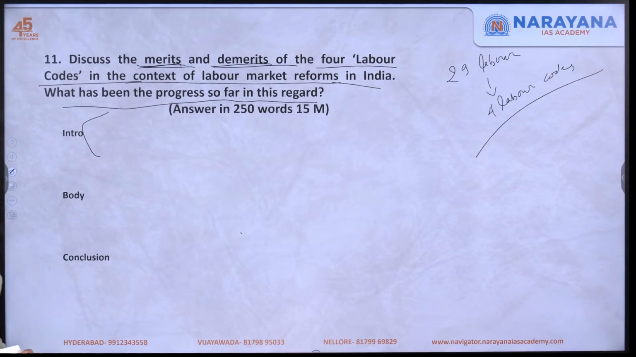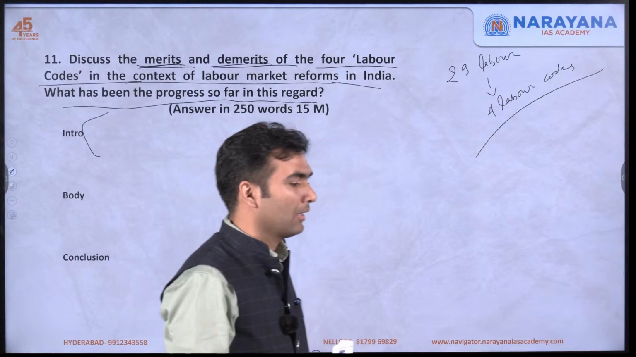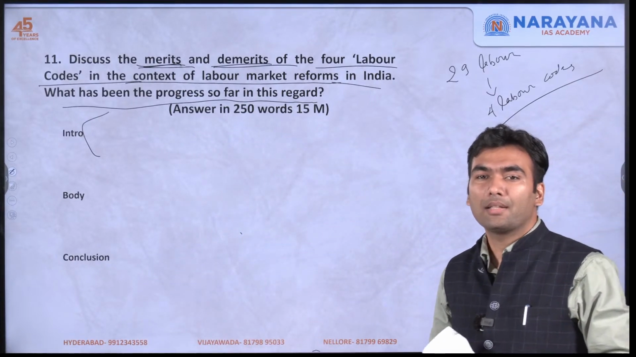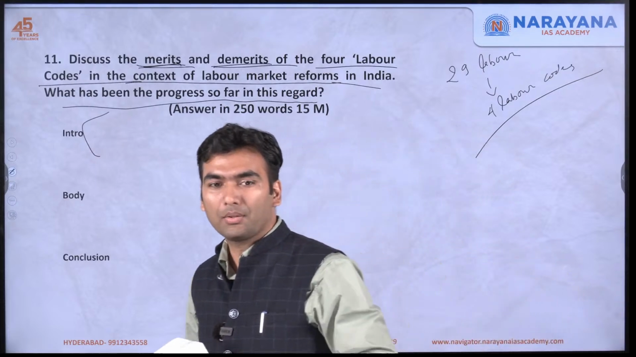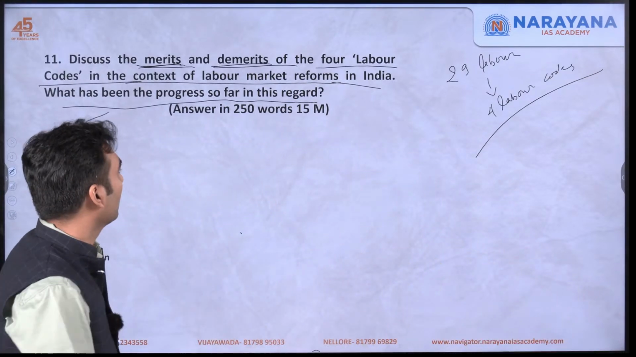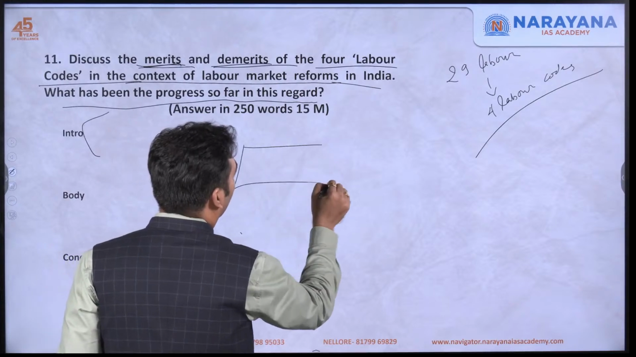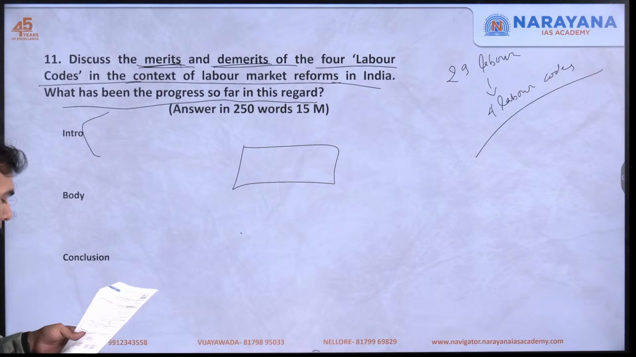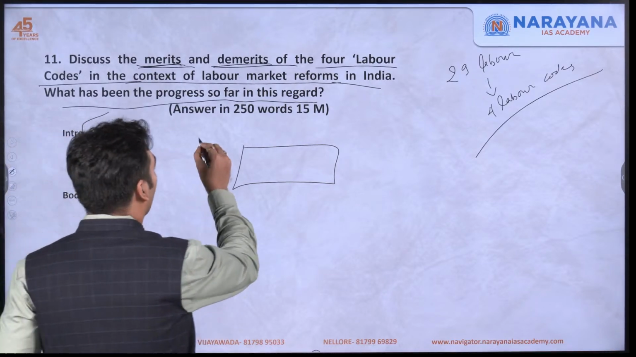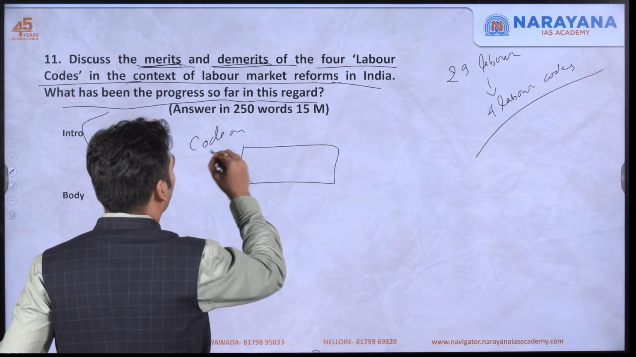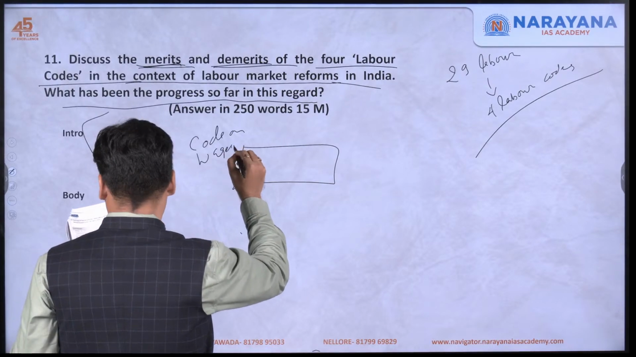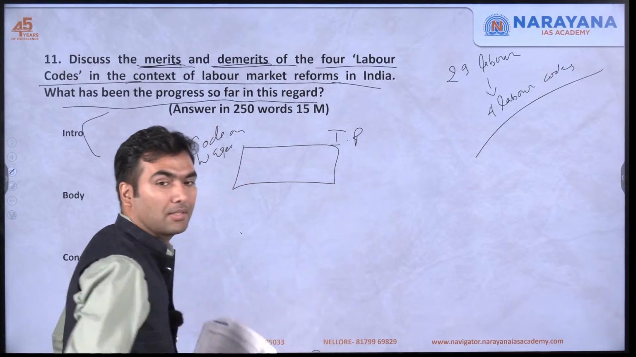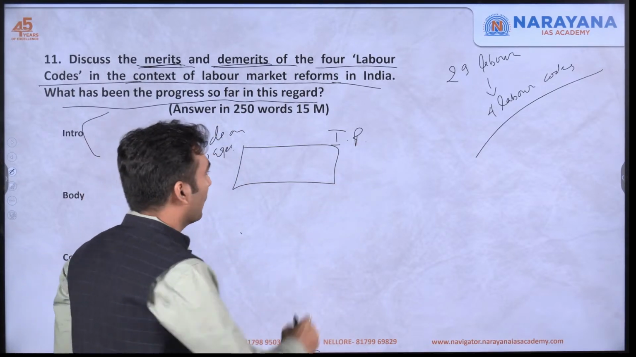Or you can say that the central government has consolidated the 29 central labor laws into four labor codes, and you can make a diagram, something of this kind of diagrammatic representation you can make, and you can mention the four codes. So one is code on wages, next is industrial relation. This is not international relation, this is industrial relation code.